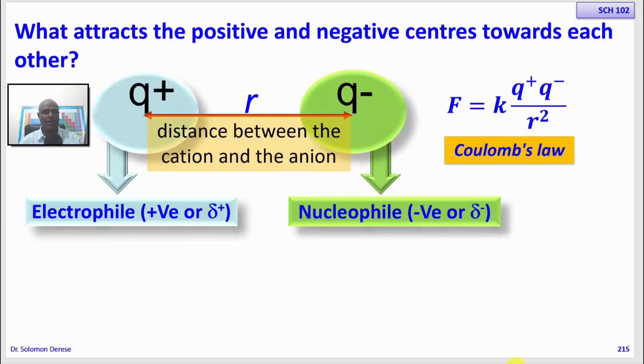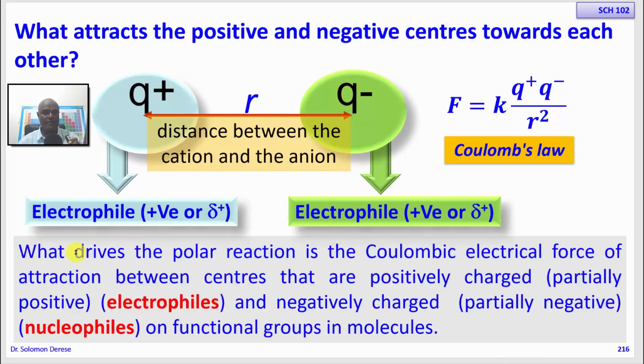Okay, so the principle, we can say that what drives the polar reaction is the Coulombic electrical force of attraction between centers that are fully or partially positive, that means electrophiles, and negatively charged, either fully negatively charged or partially negative centers that exist in functional groups in molecules. Okay, so bond formation will be between one functional group and another functional group.